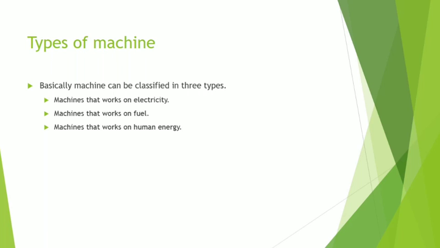Next, machines that work on fuel. What is the spelling of fuel? FUEL, fuel. Fuel means petrol, diesel, CNG, they are fuel. So, machines that work on fuel.